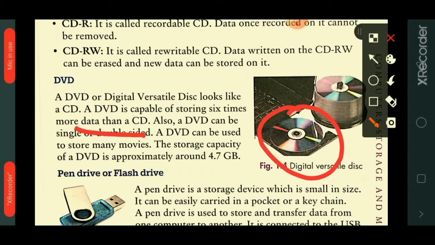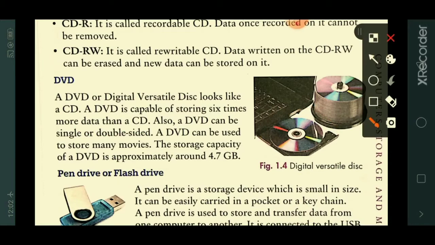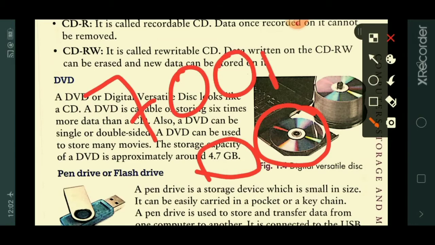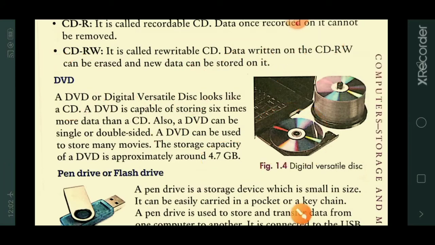Also, a DVD can be single or double sided. A DVD can be used to store many movies. The capacity of a DVD is approximately 4.7 GB. GB means gigabytes, but a CD is 700 MB. So a DVD stores 6 times more data than a CD.